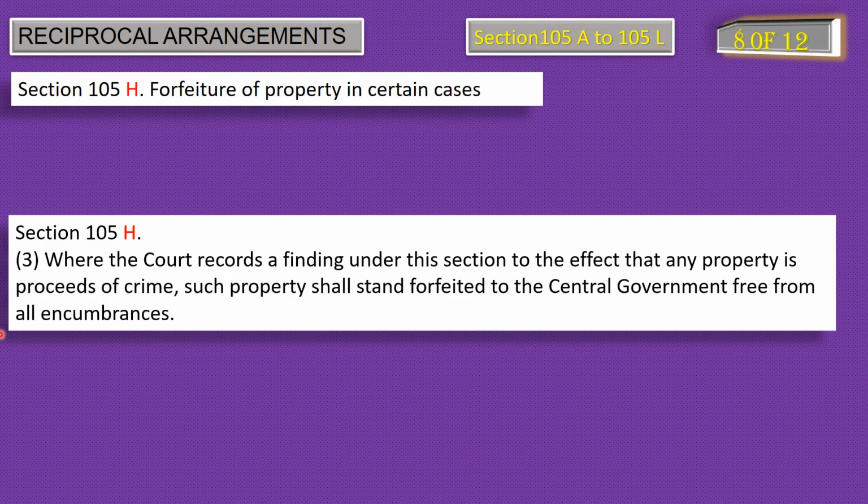Subsection 3 of section 105H says, when the court declares that a property is from proceeds of crime, that property will stand forfeited to the central government, and it will be free from all encumbrances, means that there is going to be no liability and the central government will be free to even sell it to some other persons. Got it? Okay.